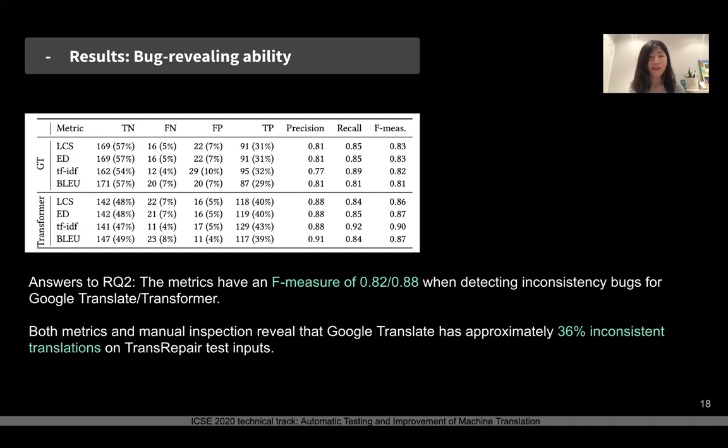We found that we have an F measure of 0.82 for Google Translate and 0.88 for Transformer. And whether we use the consistency matrix or manual inspection, the results reveal that Google Translate has about 36% inconsistent translations on the test inputs that we generated.